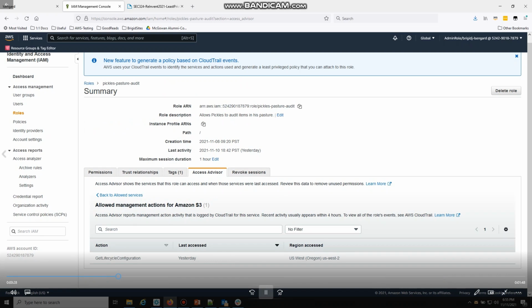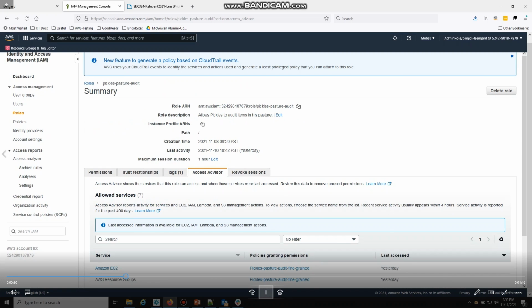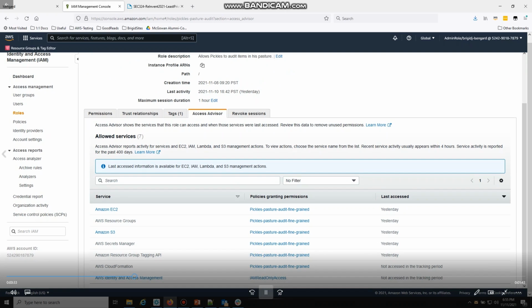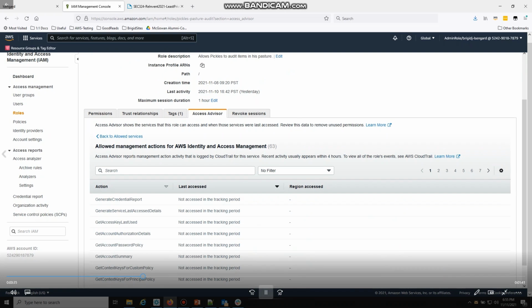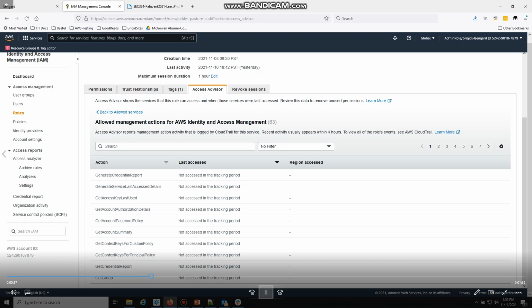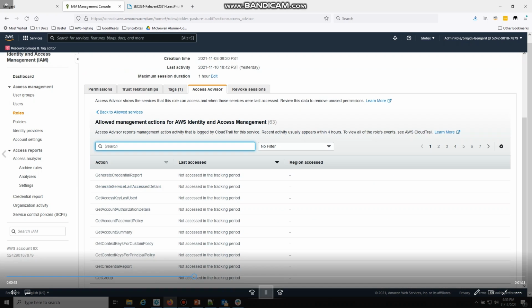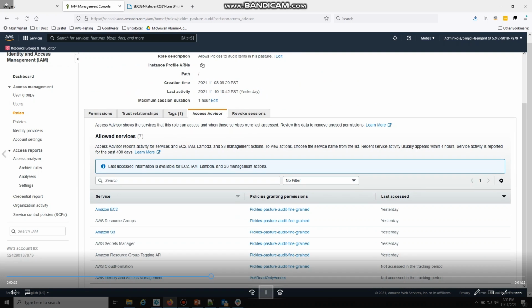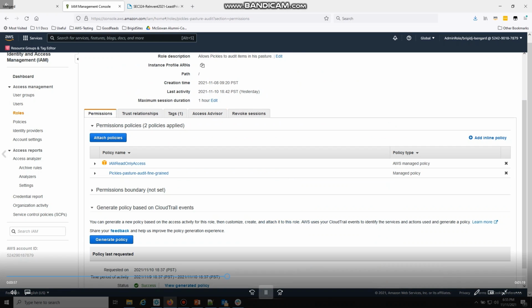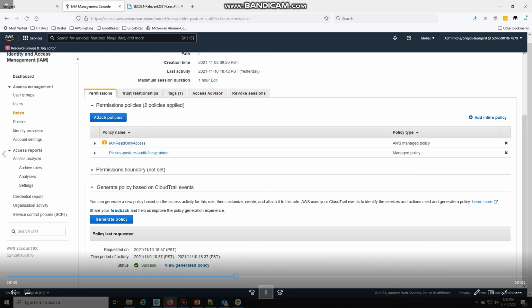I want to dig into S3 and just make sure that everything that's granted is also used, which was the case. So that's good. And I could do the same for EC2, and I can also do the same for IAM. Here, there's a lot of IAM APIs. And so I was searching around trying to look for stuff, but it looks like the service has not been used and none of the actions as well. And so I feel pretty confident, and I'm going to remove that IAM read-only access from this role.